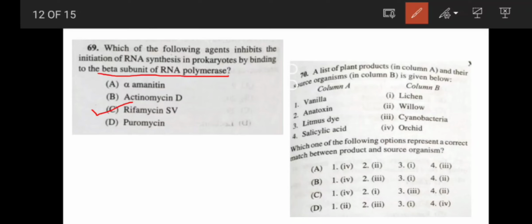Now coming to question number 70, match the following columns. Vanilla is extracted from orchid, anatoxin from cyanobacteria, litmus dye from lichen, and salicylic acid from willow. So your correct answer will be 1 with 4, 2 with 3, 3 with 1 and 4 with 2. So the correct answer is option B.